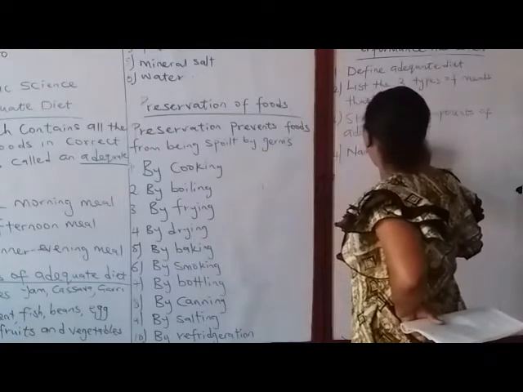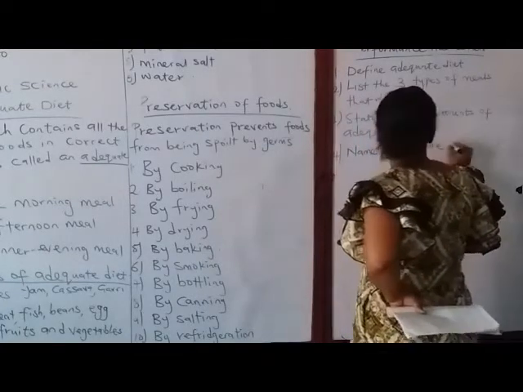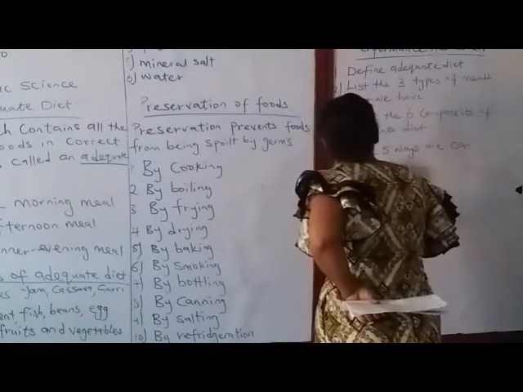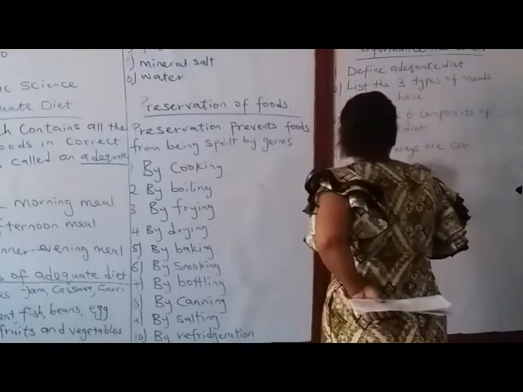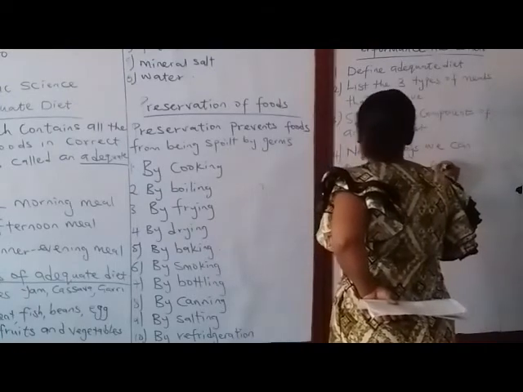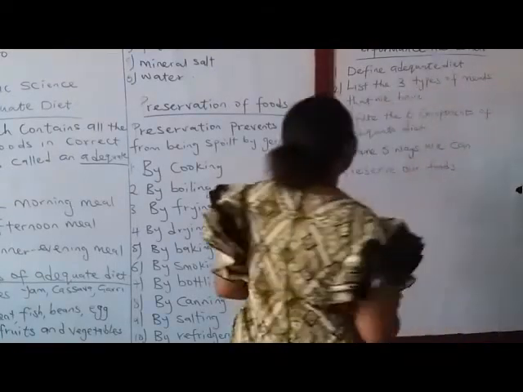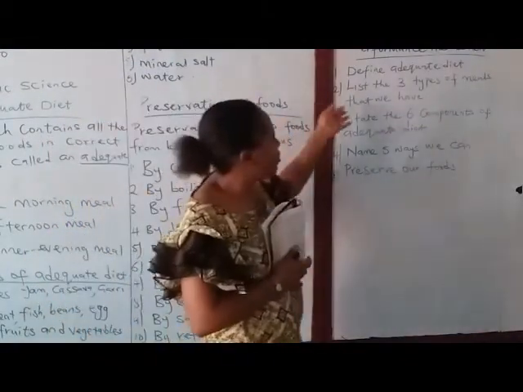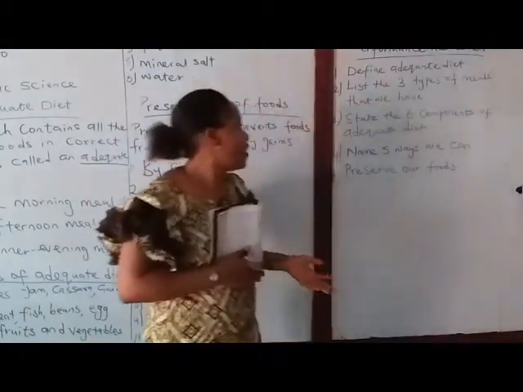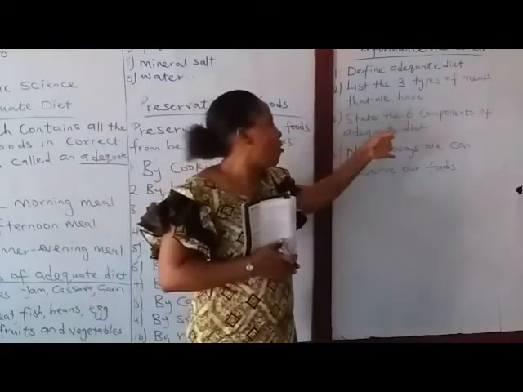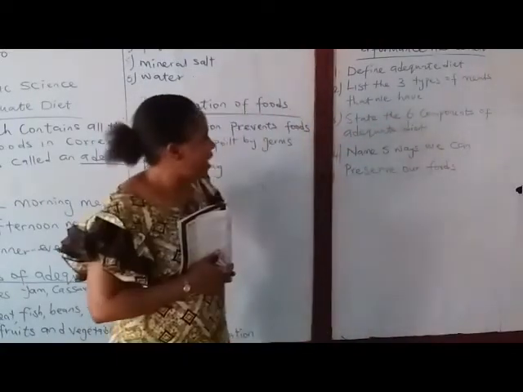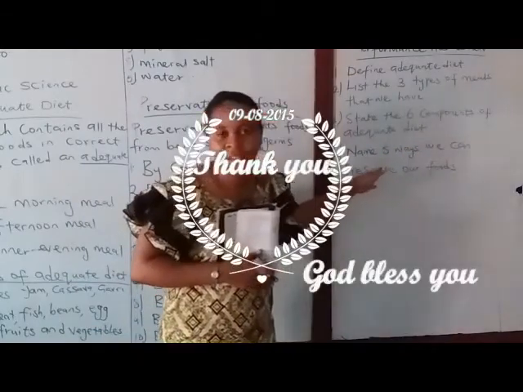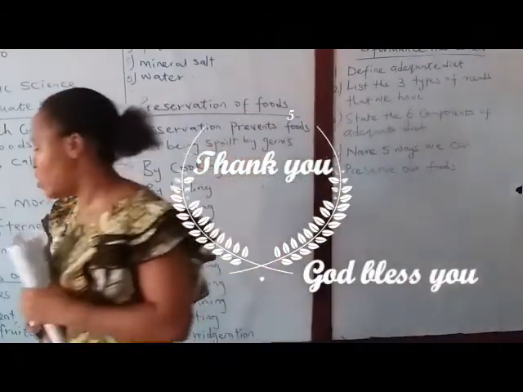Name 5 ways we can preserve our food. So, number 1, define adequate diet. Number 2, list the 3 types of meals that we have. Number 3, state the 6 components of adequate diet. And number 4, name 5 ways we can preserve our foods. Thank you.